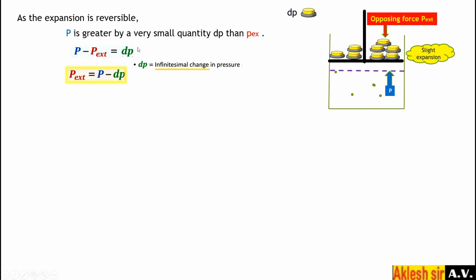dP will be negative and P external will be positive. So P external is positive, P minus dP. Okay, so this is equation 2.